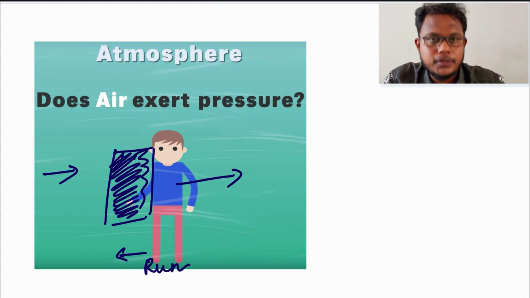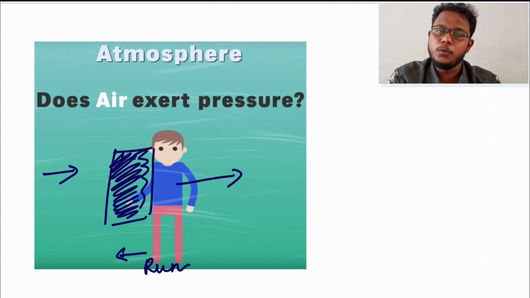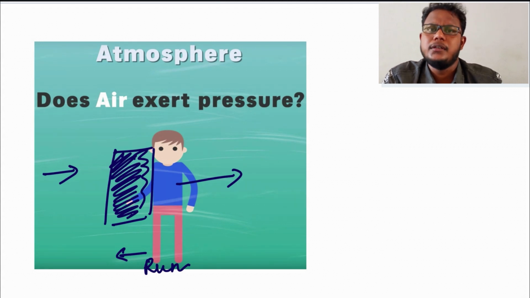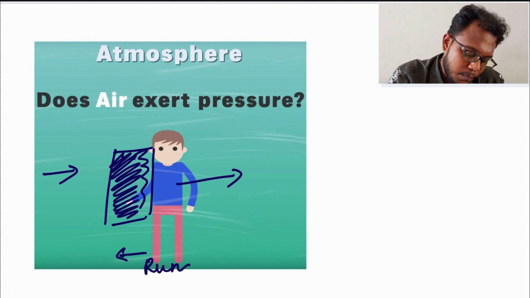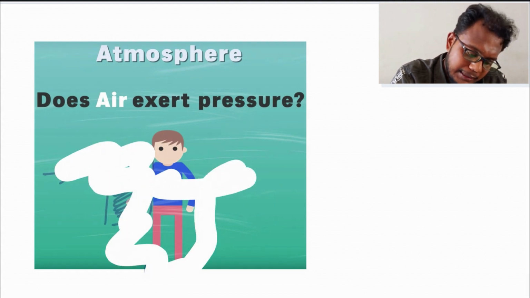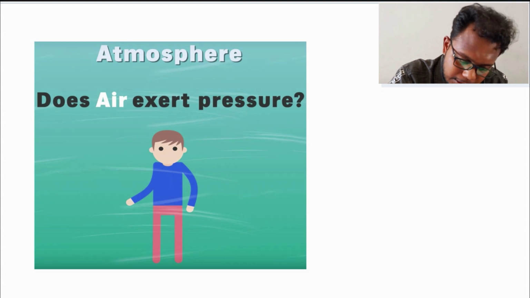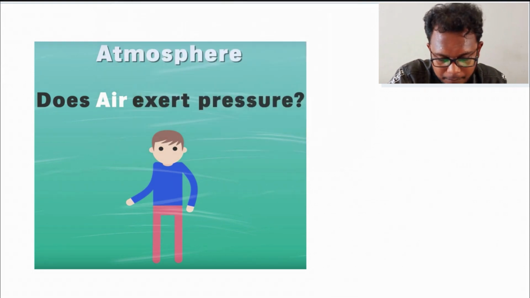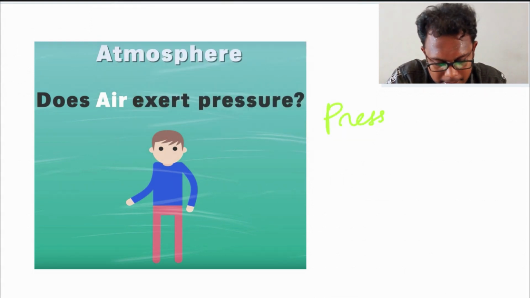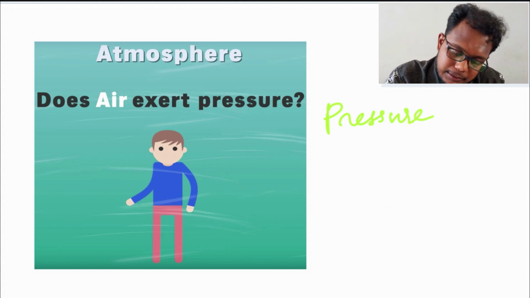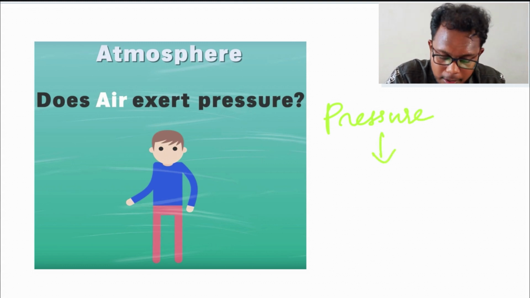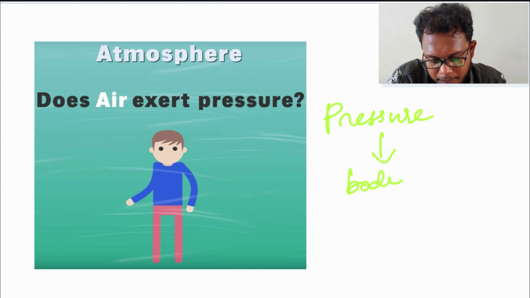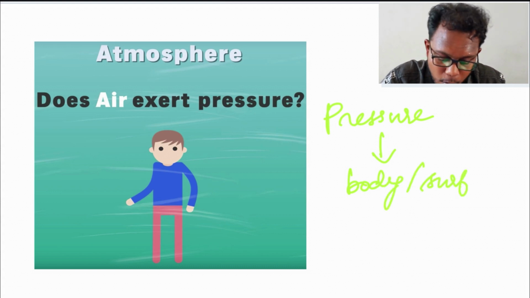So air is also giving us some pressure to stop our movement. Obviously, air also has some weight. What exactly is atmospheric pressure? It is nothing but the pressure exerted on a body or a surface by the air molecules.